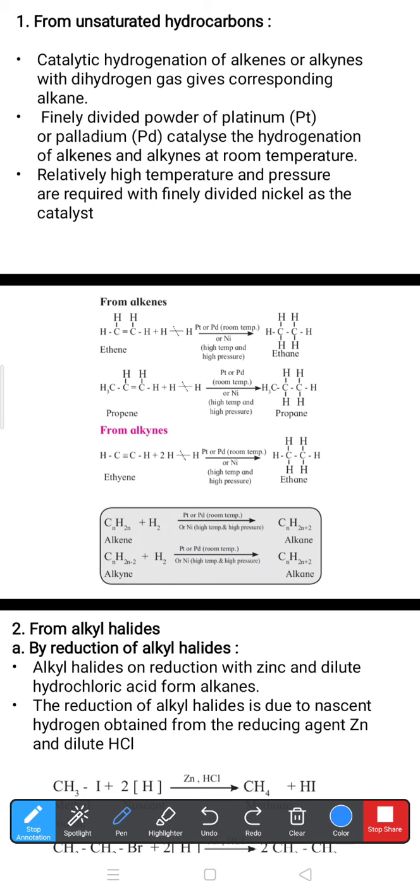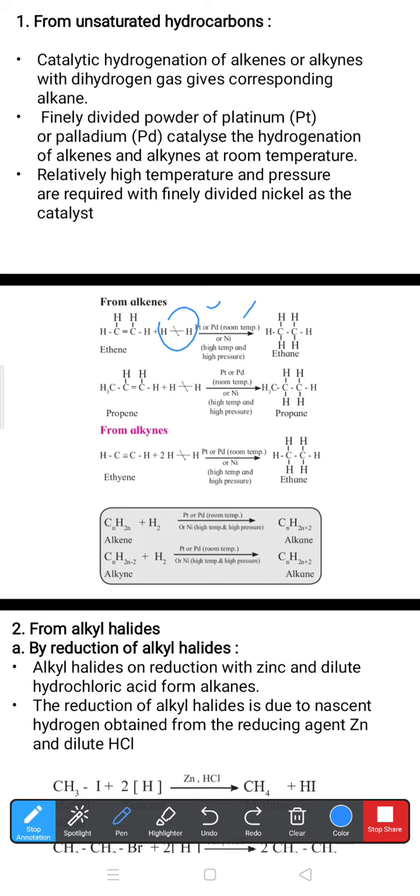Now here, I am giving some reactions. CH2=CH2 means ethene or ethylene. It undergoes hydrogenation. What is hydrogenation? Addition of hydrogen is called hydrogenation. We can perform this hydrogenation using platinum, palladium or nickel catalyst, under high pressure and high temperature.